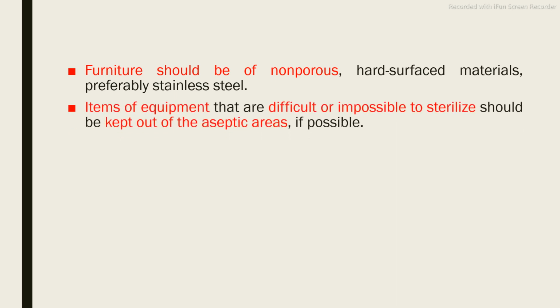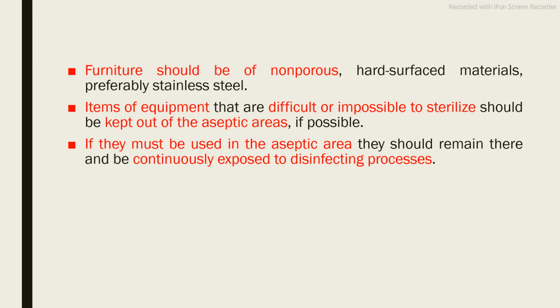Items of equipment that are difficult or impossible to sterilize should be kept out of the aseptic area. You are not allowed to keep those items in the aseptic area. Suppose you want a working table in your aseptic cabinet and this table is made of porous material; it will not be allowed in the aseptic area, because there will be chances for accumulation of dust and microorganisms. So we avoid this type of equipment and furniture in the aseptic area.